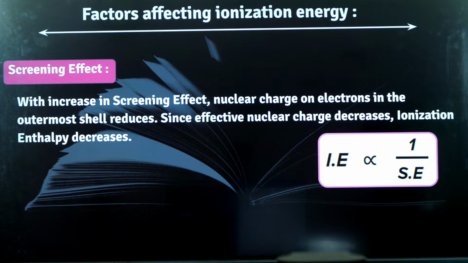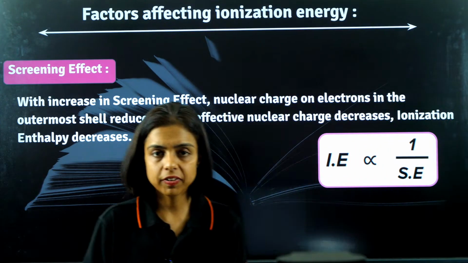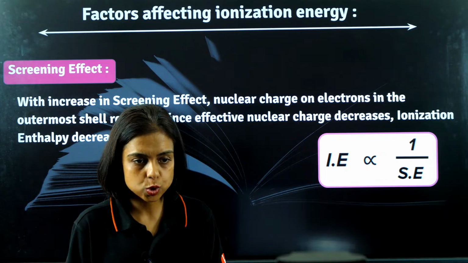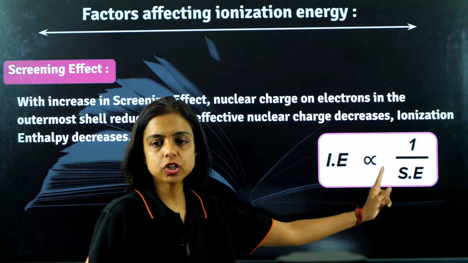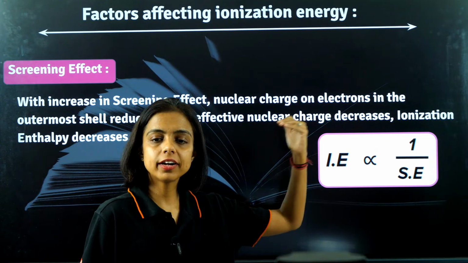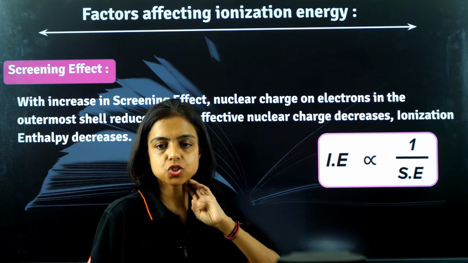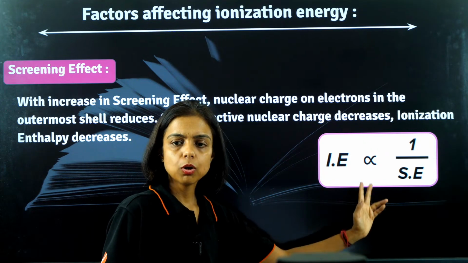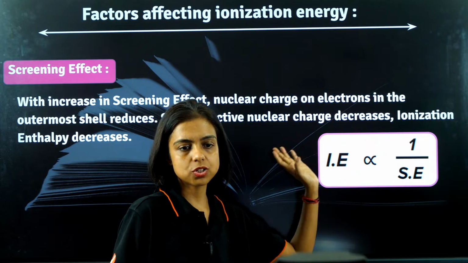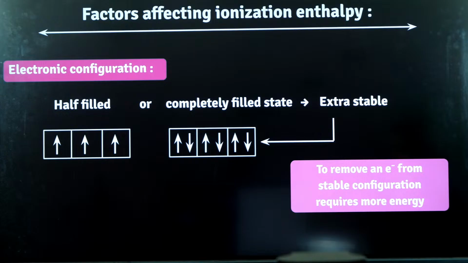Aditya, just watch that session, right? What do you have to write? Definition, right? Factors affecting ionization energy in your notes. What should be written? Just this: ionization energy is inversely proportional to shielding effect. Shielding you have already done. So when you are making notes, what are the factors affecting ionization energy? Just write this expression: more shielding, lesser ionization energy. This crisp. Next, electronic configuration.